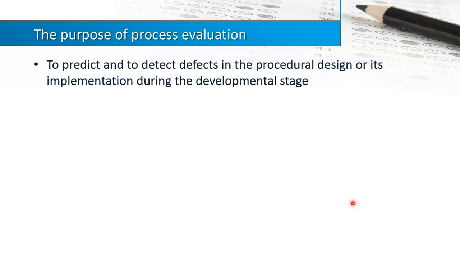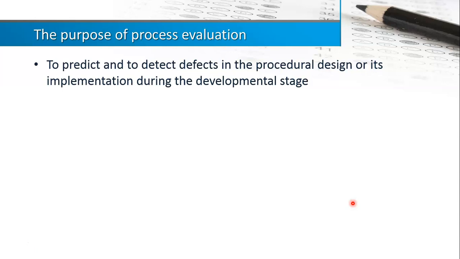Okay, so the purpose of process evaluation is already being a little bit explained just now. Another purpose is to predict and detect defects of the procedural design or its implementation during the developmental stage.